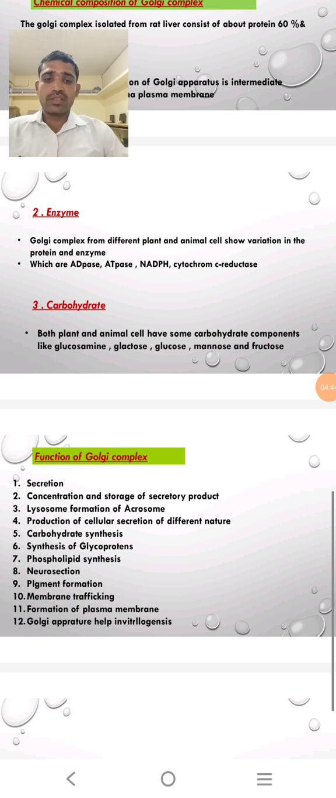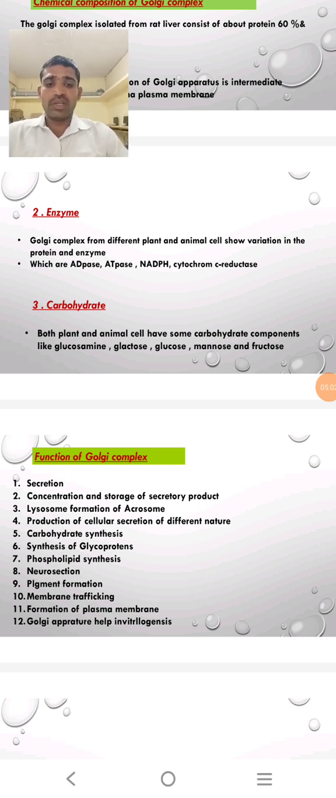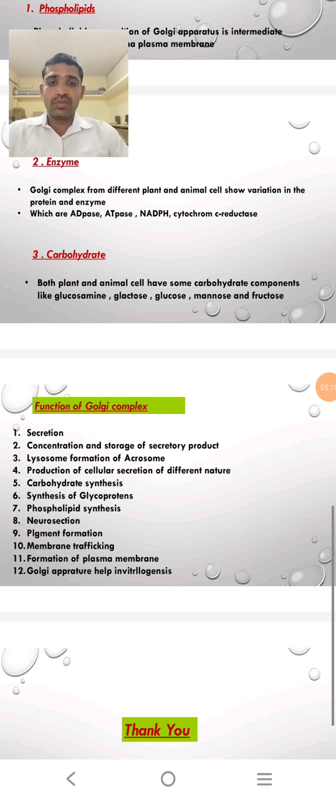Then various carbohydrates are present in the Golgi complex, and synthesis of carbohydrate is carried out in the Golgi complex. Both plant and animal cells have some carbohydrate components like glucosamine, galactose, glucose, mannose, and fructose. These carbohydrates are involved in various pathways. They also provide energy to the cell. They are also involved in various reactions and various cycles.